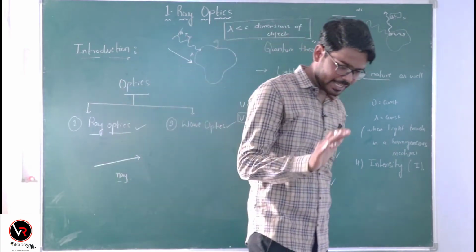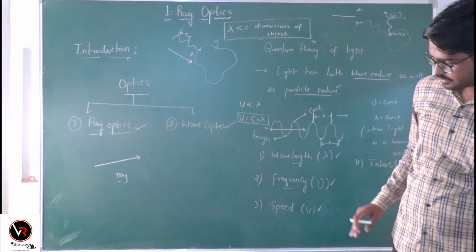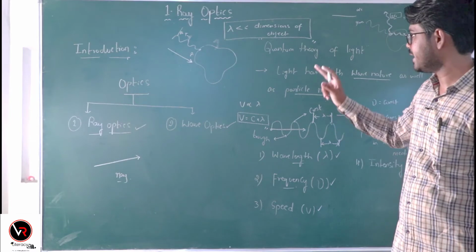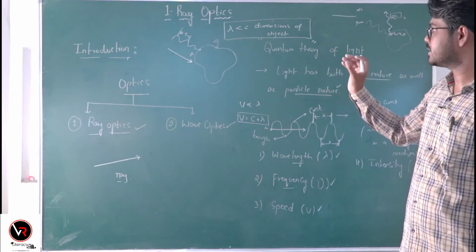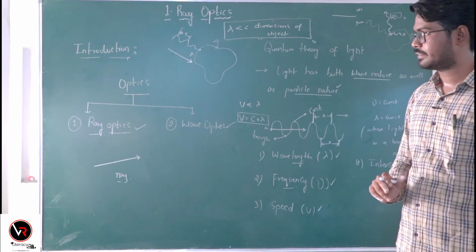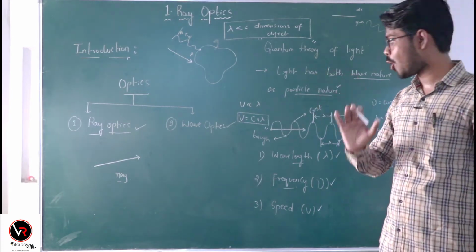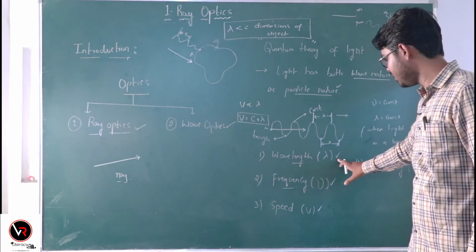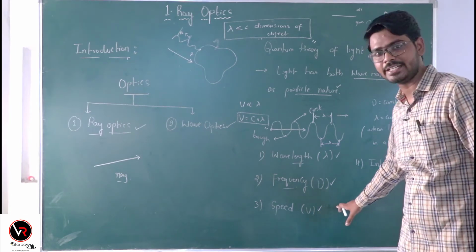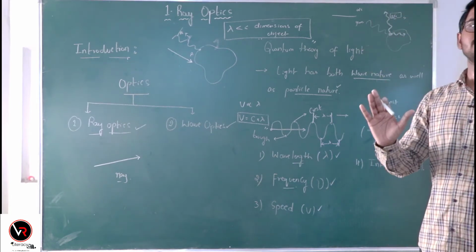So, this study of light by considering its path by a ray is called ray optics. So, in ray optics, wavelength, frequency, speed are kept constant.